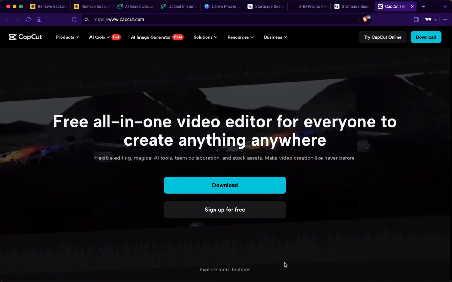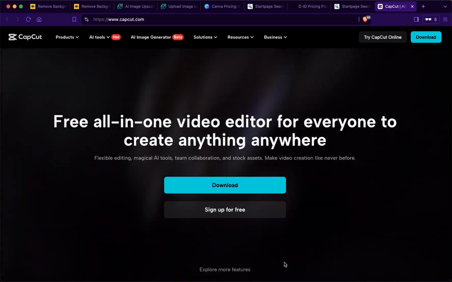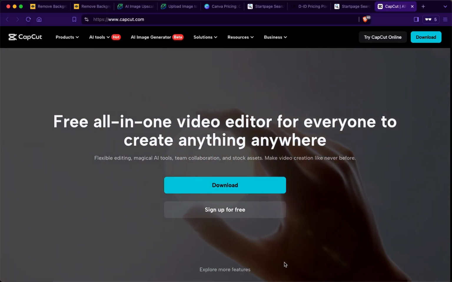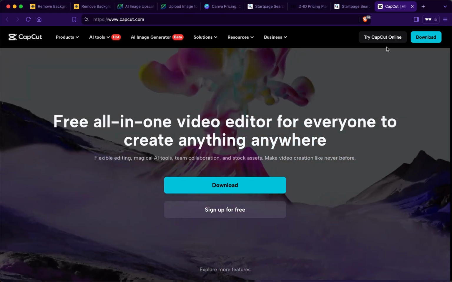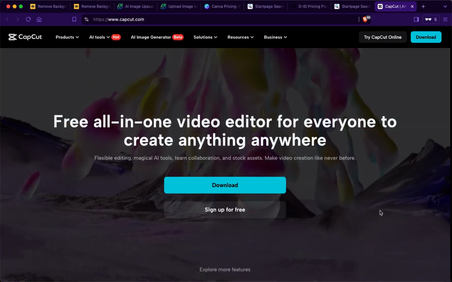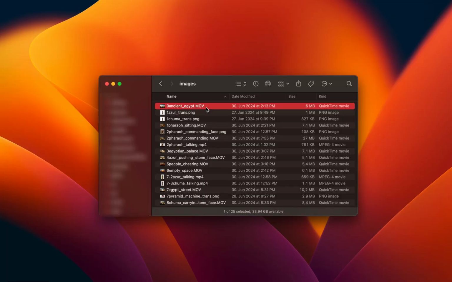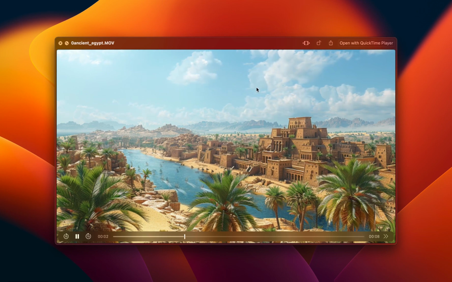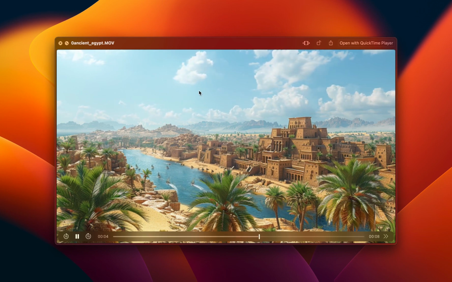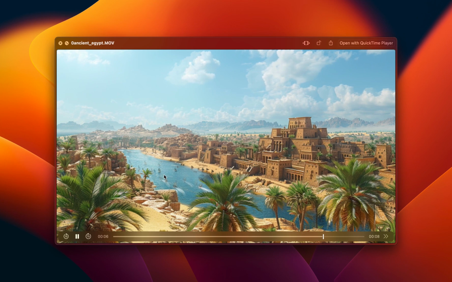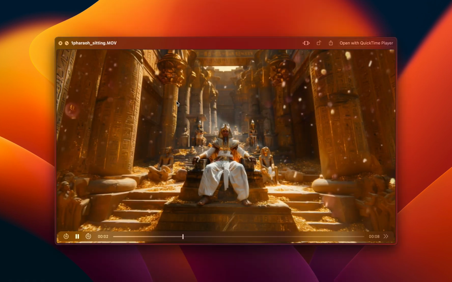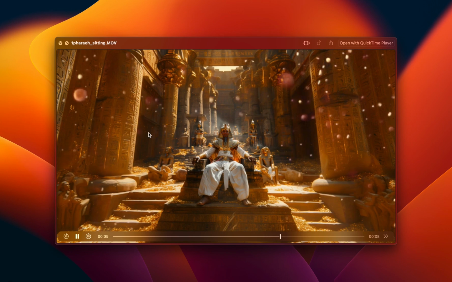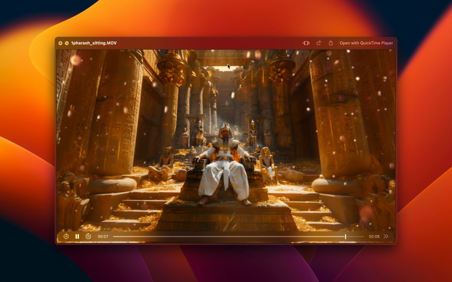You can disregard this if you already have your video editor installed, but if you don't have CapCut yet and you want to use it, you simply go to CapCut.com and then you download it and install it. Just to give you a brief overview of the final assets I currently have. I have this image where you can see where it's here animated in the clouds and the lake here. Then I'm gonna use the character and this character. Then I have animated this with Pixelmotion with these little bubbles and the sun shining up there.